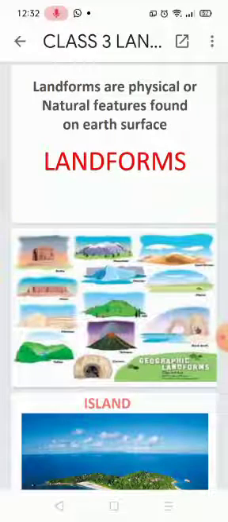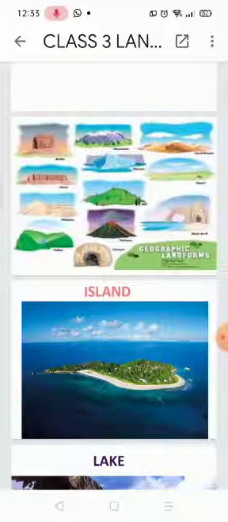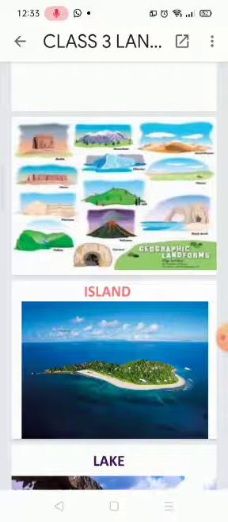Basically, what are landforms? What is the definition of landforms? Landforms are physical or natural features found on Earth's surface. It means the features which we can see on the Earth's surface are considered landforms, which are naturally made by God. These are some of the different kinds of landforms which you can see on the screen.